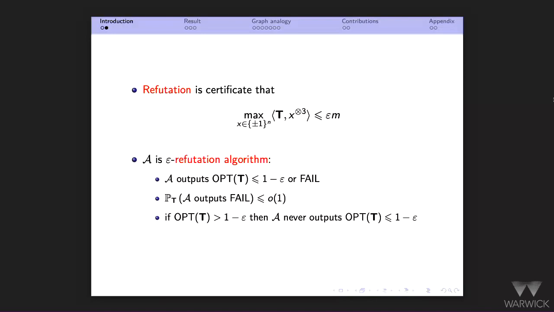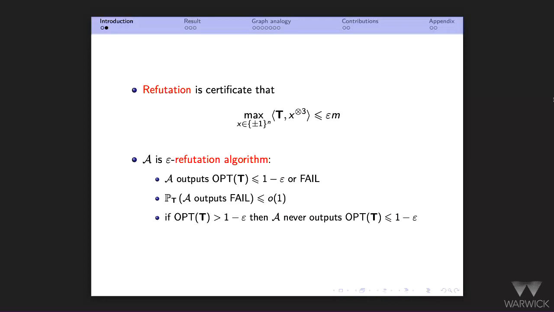And an epsilon refutation algorithm is an algorithm that either fails or tells me that only a fraction 1 minus epsilon of the clauses can be satisfied. And it should fail with low probability, so it should be useful. In particular, it should never tell me, oh, you can only satisfy fraction 1 minus epsilon, when that is not true. So my goal here is to design an algorithm that provides this kind of strong refutations.